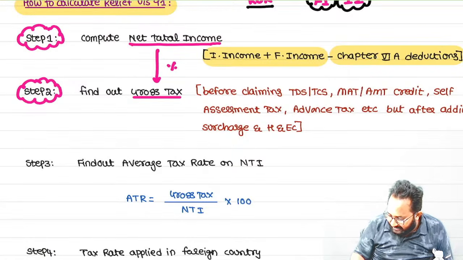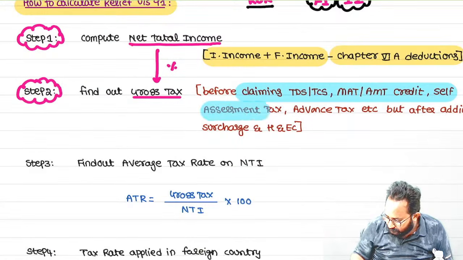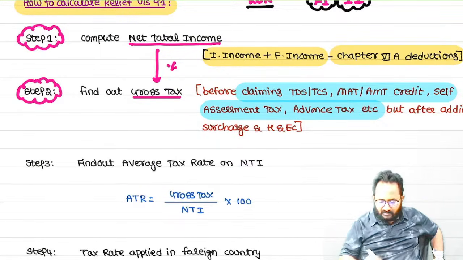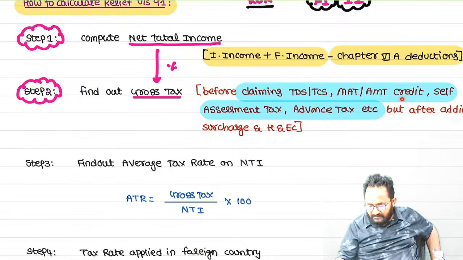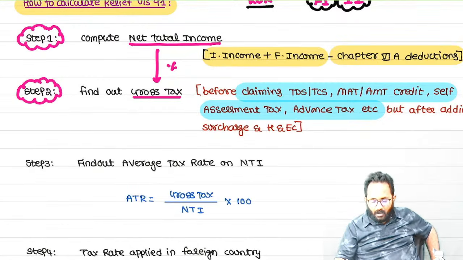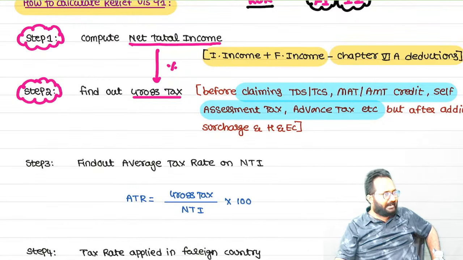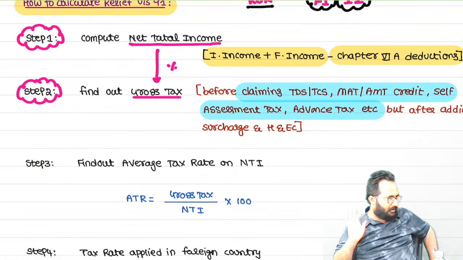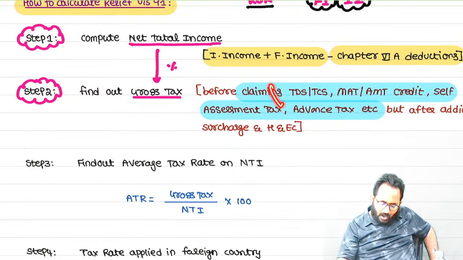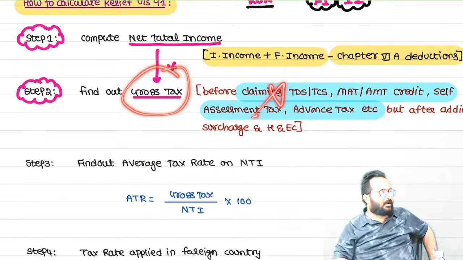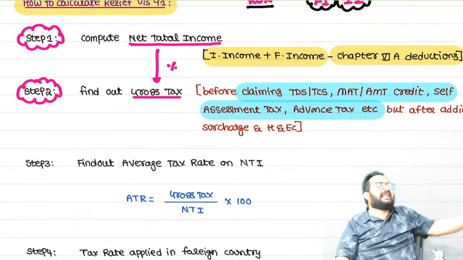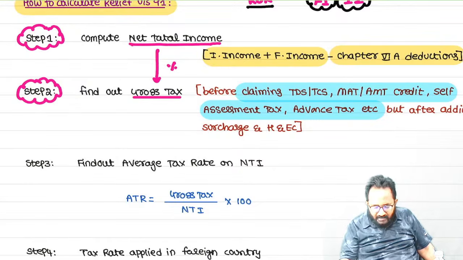Before claiming these credits, generally, if any taxes you already paid during the previous year in the form of TDS, TCS, advance tax, if any MAT or AMT credit is available, or self-assessment tax, we can reduce it from the tax liability. But we are not going to reduce it, that's why it is called what? Gross tax. If you reduce these credits from the gross tax, you will get the net tax.